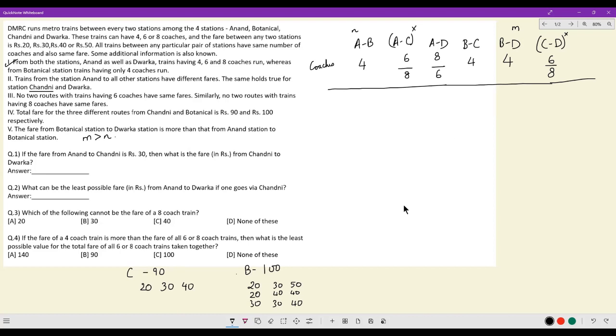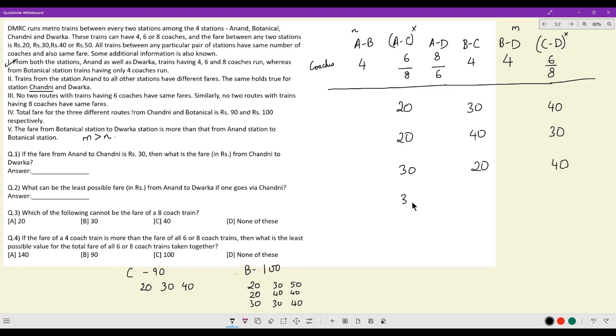So 3 factorial I have to do. I will write down all the 6 cases. If this is 20, this is 30, and this is 40. Correspondingly, I can also have this is 20, this is 40, this is 30, this is 30, this is 20, and this is 40.